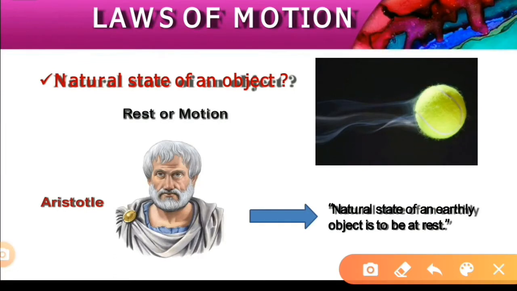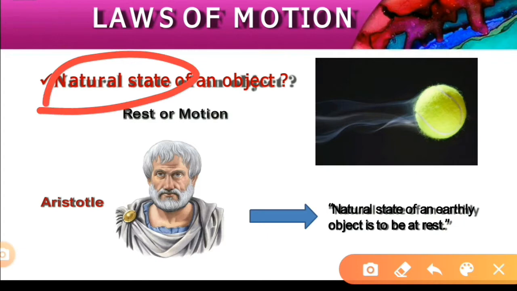Hi everyone, welcome back. We were discussing a new chapter called laws of motion. Our great philosophers of the ancient world always had an interest in the motion of objects. They used to wonder what the natural state of an object is, whether it is rest or motion. So there comes our scientist.